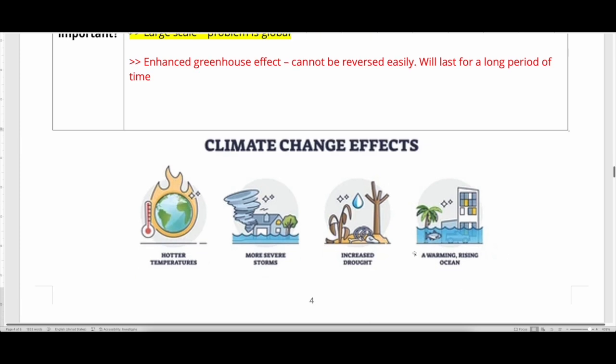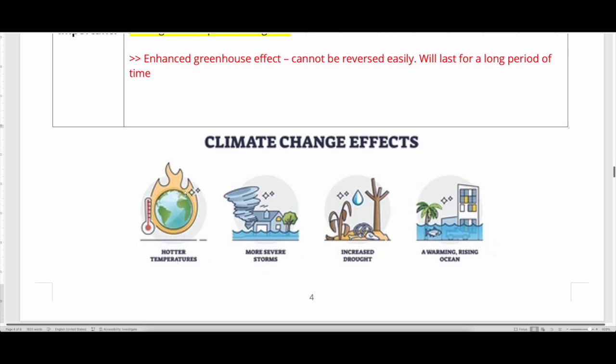Okay, so there are some of the effects of climate change, global warming. Other than hotter temperatures, it can drive the weather and climate system to change in the world, causing some places to have more storms, and at the same time, some places to have more droughts. Some places may evaporate more and the water may move to other places to lead to more flooding and more severe storms. And of course, when the water heats up, more of the ice caps and glaciers will melt, so more water will lead to a rising ocean. And when it's heated, it expands and also raises the sea level.